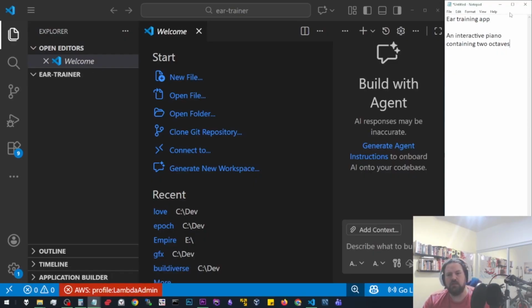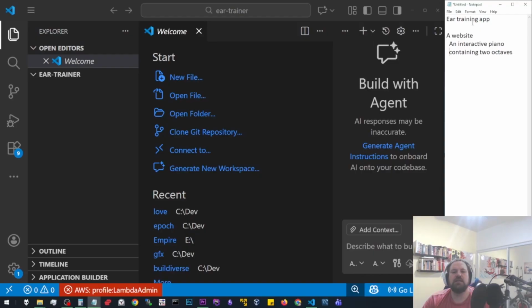Here's the goals I want to accomplish today. I want to make an ear training app. I want to make an MVP of that of some kind, something that sends tones at you and then asks you to find the intervals, or maybe gives you chords going in a certain direction and you name the progression, that kind of thing. I want to start small, and I want this to be a website. I want to create a website that has an interactive piano.